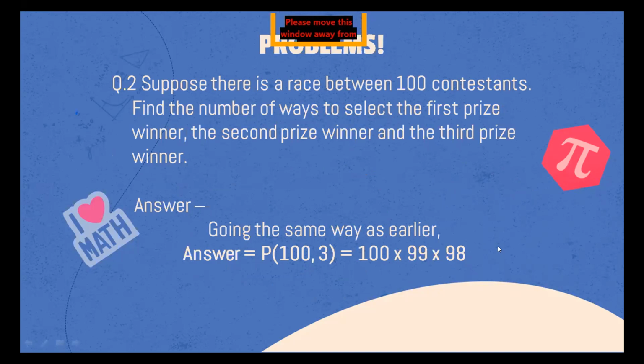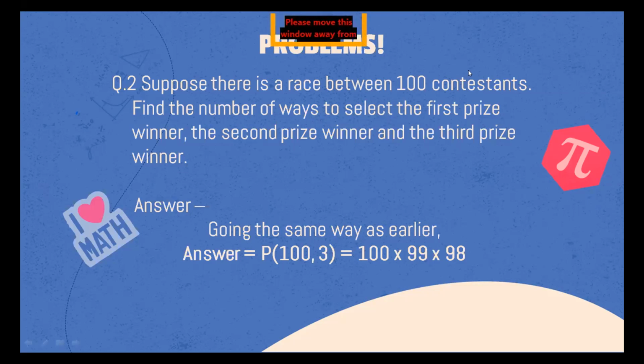Another scenario, what I want to do is make you familiar with what scenarios the question may come. Another scenario would be that there is a race between 100 contestants, and similarly you can have 100 people who want to contest for maybe a job, and you want to pick only the first prize winner, the second prize winner, and the third prize winner.